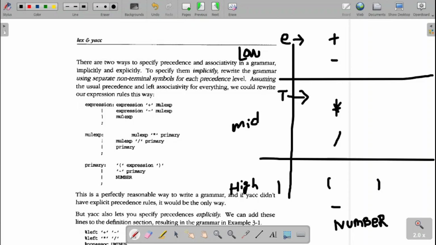Then here I will call it F. Earlier, in the production I used to have, I am splitting it into three different levels of precedence: low precedence, high precedence and mid precedence. Now I have two options over here: one is E and the other is T.